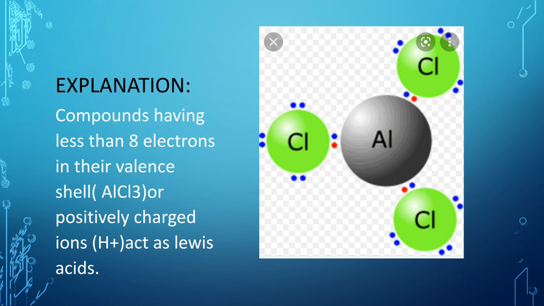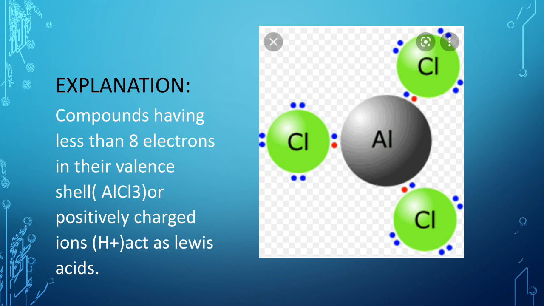Chlorine is a member of group 7, so chlorine is having 7 electrons in the valence shell, which can be seen in blue color, and the aluminium electrons are in red color. So 3 chlorine atoms when combined with 1 aluminium atom, then due to the sharing of electrons, aluminium chloride is formed. But you can observe that in this compound, the aluminium is still deficient of 2 electrons.